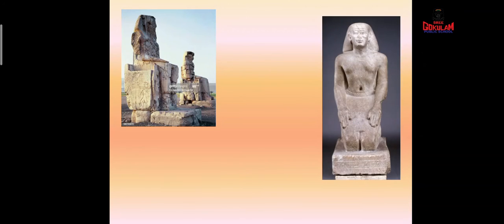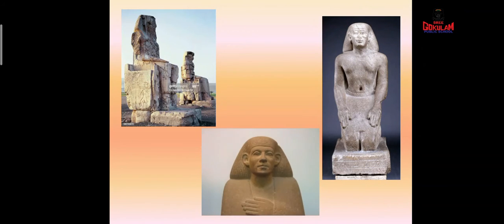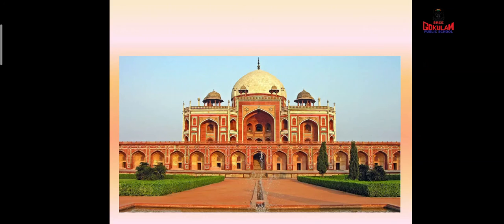And here children, now we can see another use of quartzite. It is also used for making statues. Can you see some statues here? Yes, all these statues are made from quartzite.